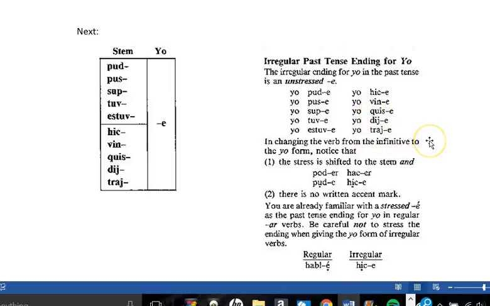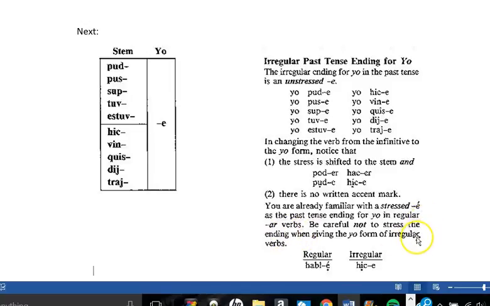So in changing the verbs from the infinitive to the yo form, notice that first the stress is shifted to the stem, like I just told you up there. In poder, it becomes pude, and hacer becomes hice. So you are already familiar with a stressed accented E as the past tense ending for the yo in the regular AR verbs.